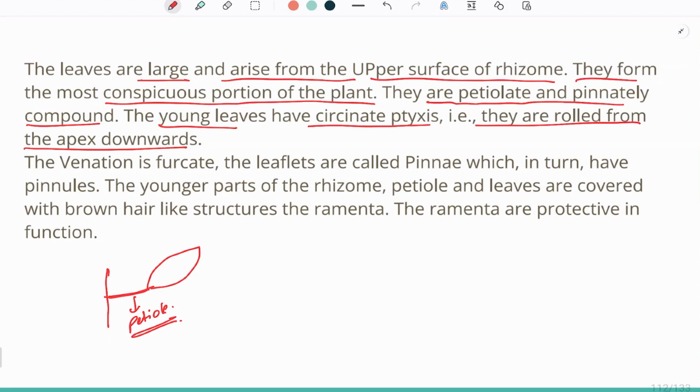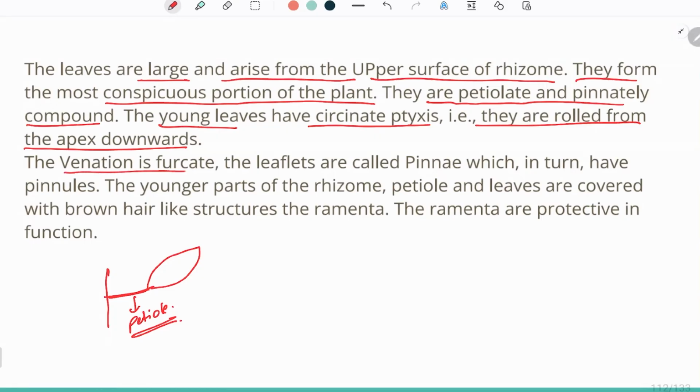This is the same reason why the leaves are rolled at the bases, so that they can protect themselves from the outer environment. And when they grow, it will give rise to a proper leaf-like structure.